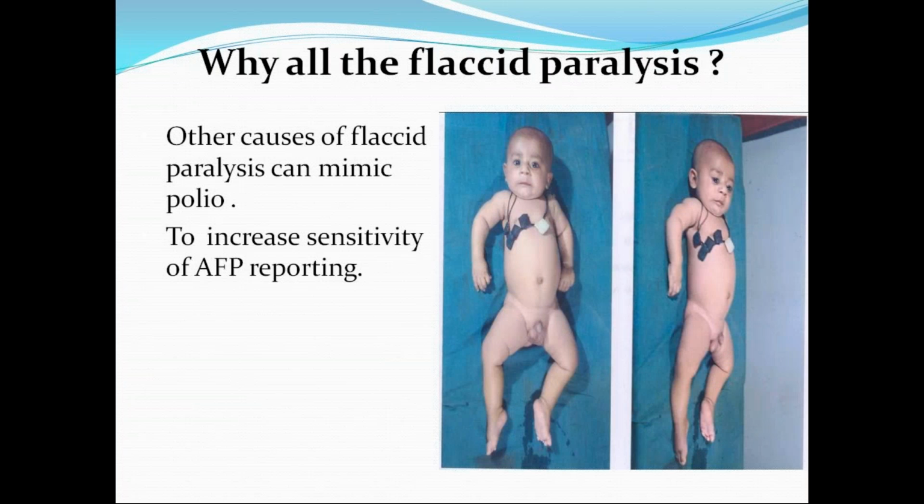Why are all the flaccid paralyses included in the acute flaccid paralysis surveillance or acute flaccid paralysis definition? Because other cases can also mimic it, and this increases the sensitivity. If you only take polio, you may miss the atypical presentations. For that purpose, all acute flaccid paralysis cases should be included in acute flaccid paralysis surveillance. So if acute flaccid paralysis is there, the tone will be lost, and the child will be in a frog-like position.